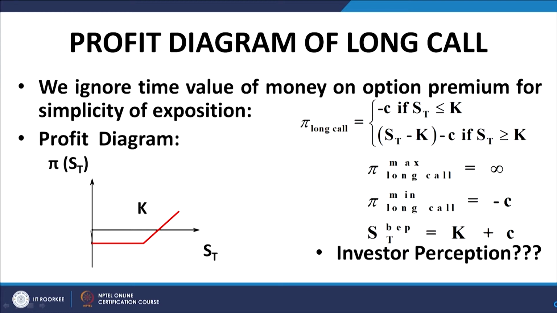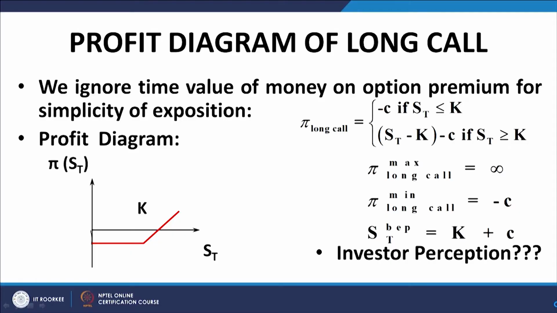So, the loss in the case when ST is less than K is confined to the premium that he has paid, and when ST is greater than K, of course, he earns a profit of ST minus K, the differential, because he can buy the asset under the option contract at K and sell it in the market at ST, provided ST exceeds K. Of course, out of this ST minus K differential, the cost of acquiring the option would have to be deducted in order to arrive at the profit of the strategy. The break-even points and other parameters are given here.